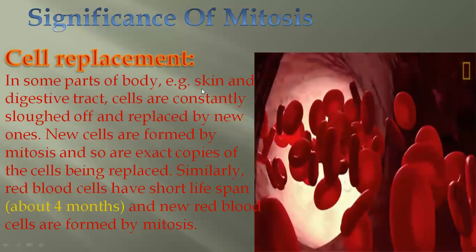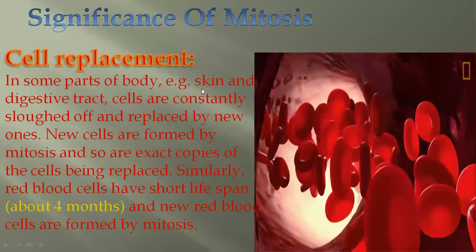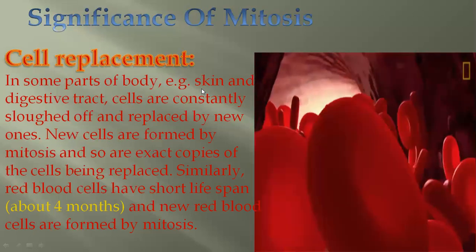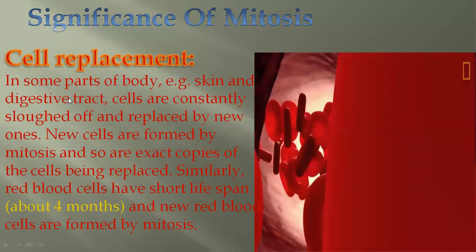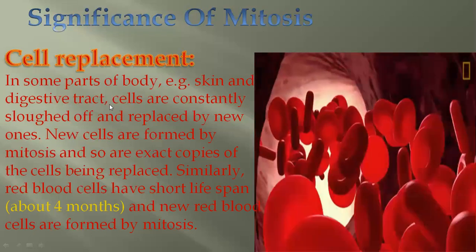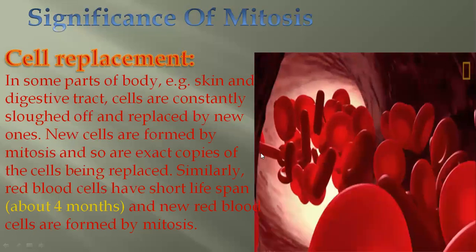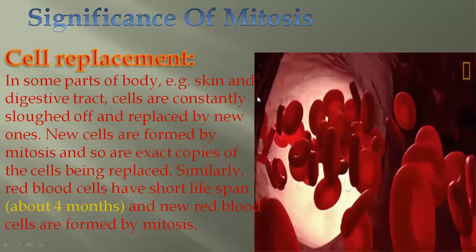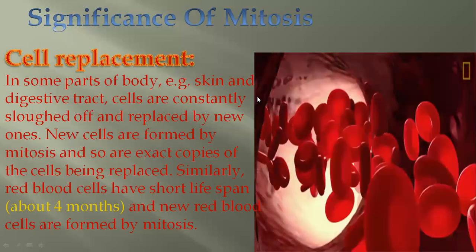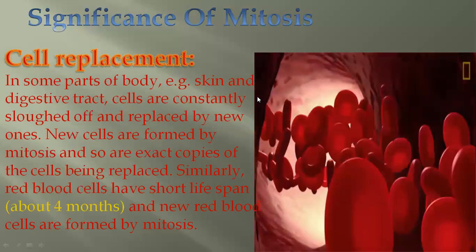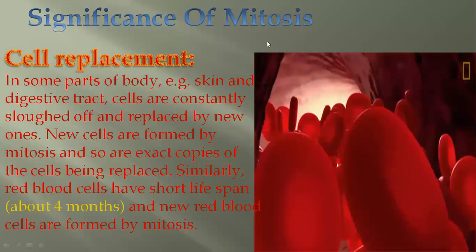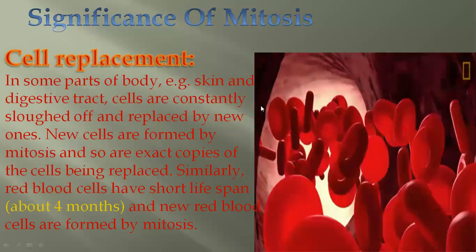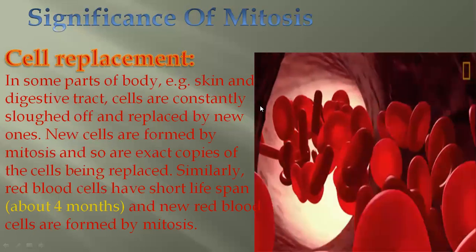We know that skin from outer, it is dead cells, so they are removed gradually, as well as digestive tract from inside, old cells are sloughed off, which are going to be degenerated, and after that the new cells come in that place. That is done by mitosis. Like from previous cells, the new cells are generated.